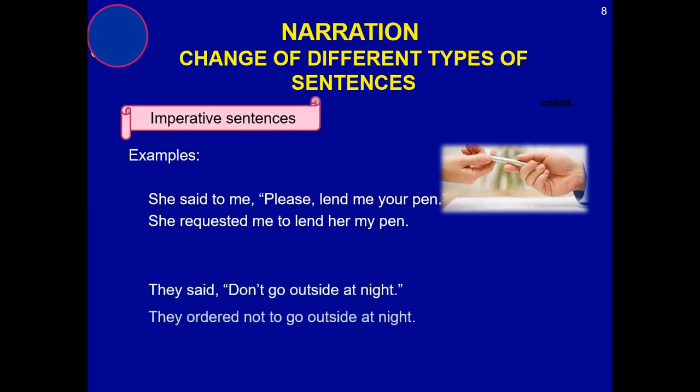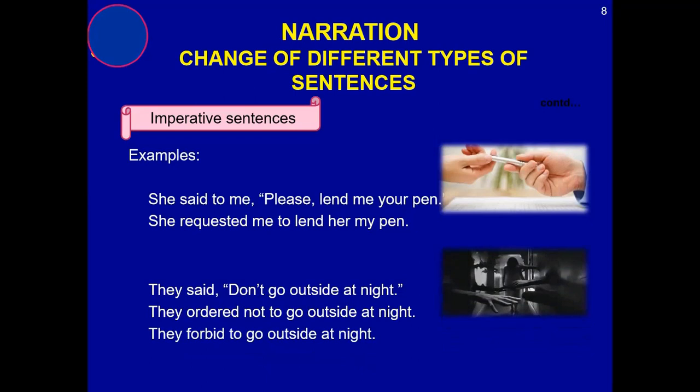The next example is, they said, "Don't go outside at night." Now see, it can be a suggestion, it can be an order, it can be a direction. So now the choice is yours, how you are going to sense it. You may use the word order here, you may suggest, you may ask, you may use directed here. So they ordered not to go outside at night, because "don't" becomes "not to." Then again, the remaining part of the sentence you have to use.